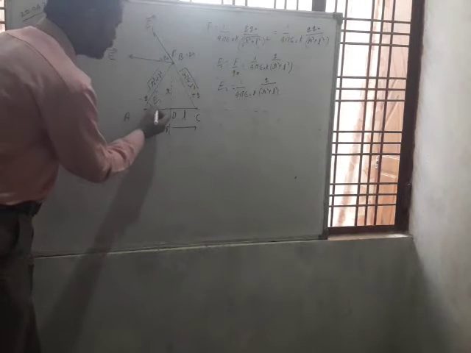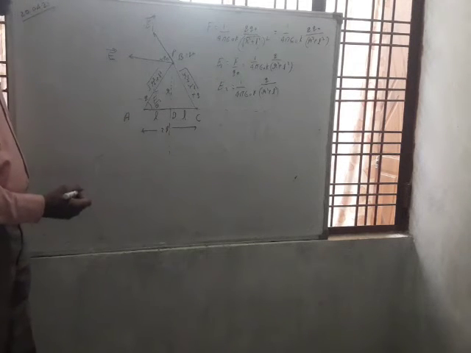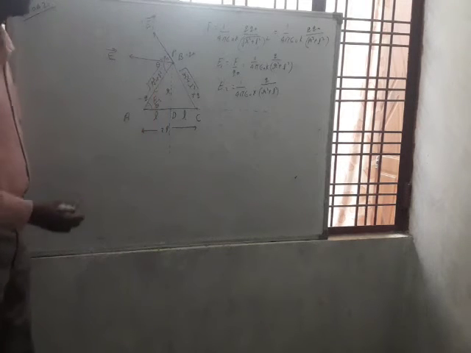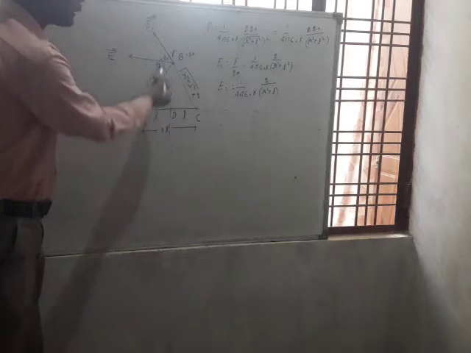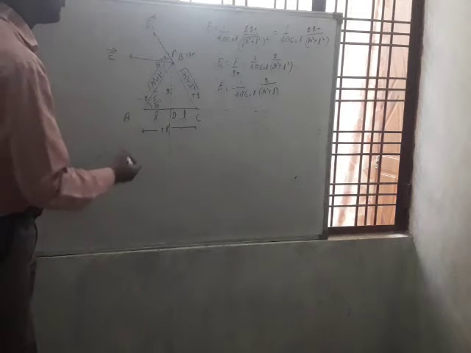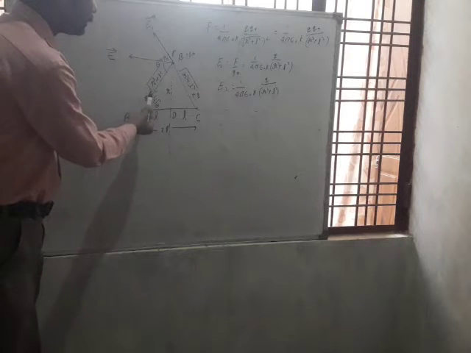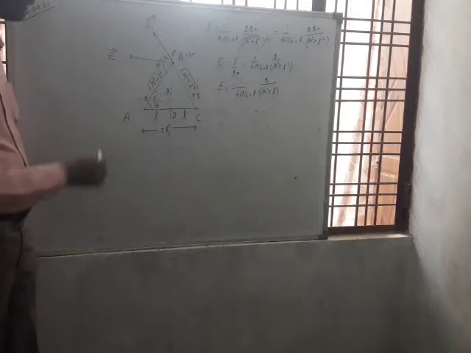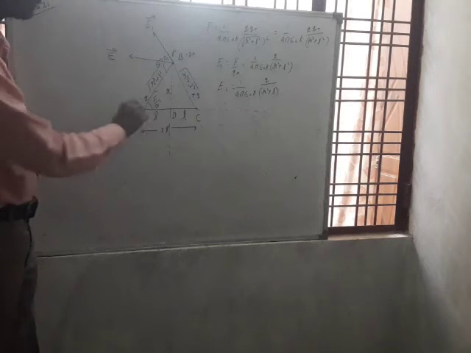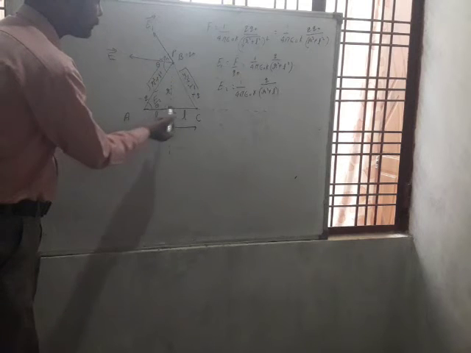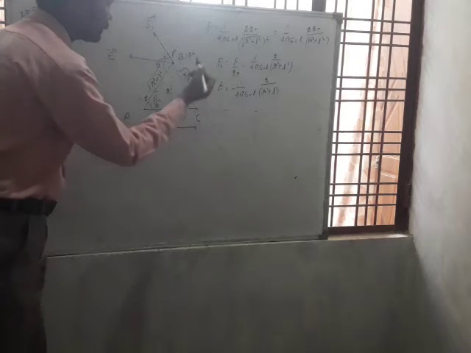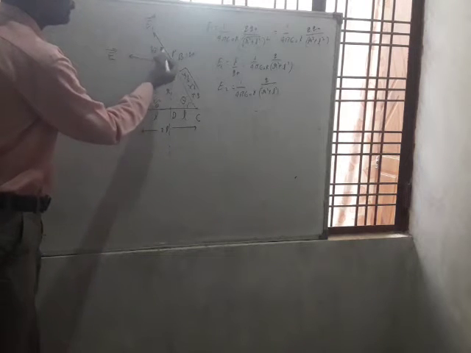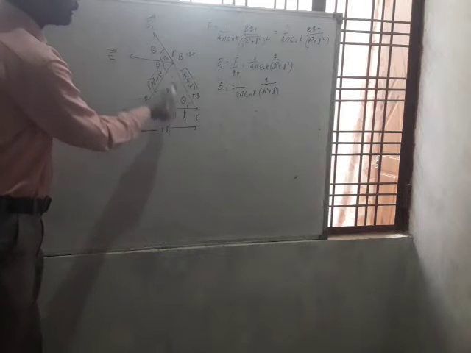So suppose that this angle is theta. If this angle is theta, then this angle will also be theta because these angles are alternate angles, and you can see these are equal sides, and angles in front of equal sides are also equal. So this angle is theta, so this angle will also be theta, and this angle is theta, so this angle will also be theta because these angles are corresponding angles.